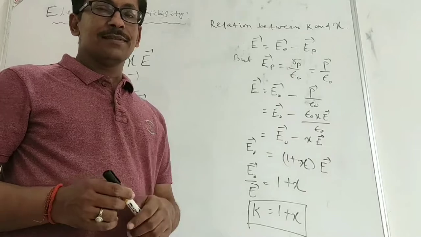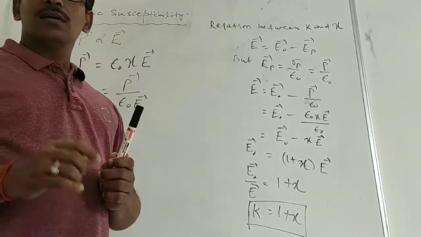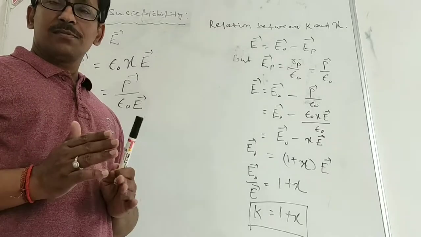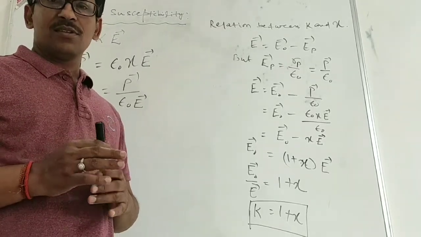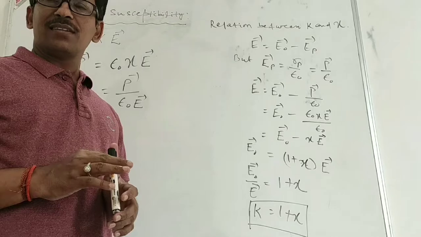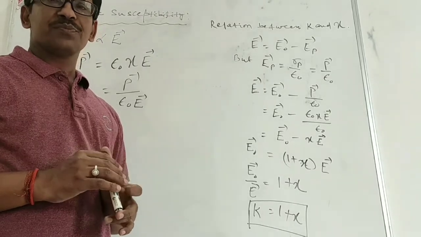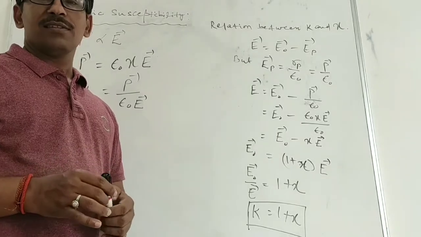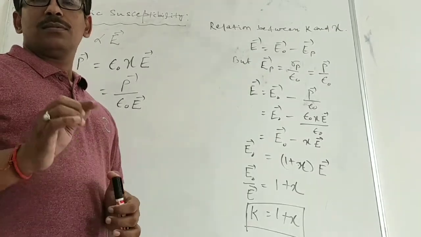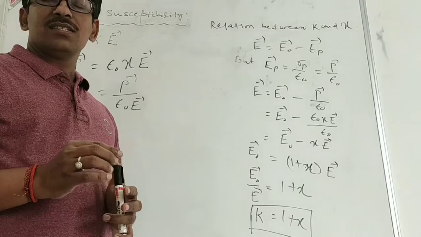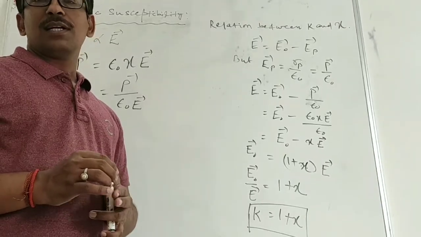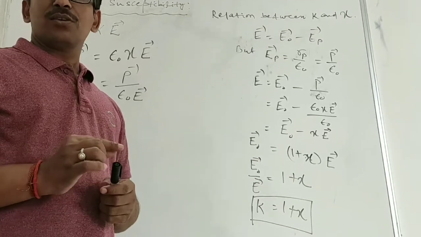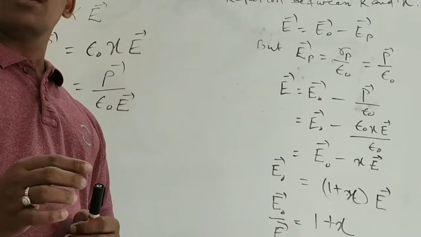That means polarization density is also equal to the charge induced per unit area. Now we have seen that when a dielectric is placed in an external electric field, it is polarized. Polarized means the dipole moment is induced. Here we have taken a simple case where the induced dipole moment is along the direction of the applied field and proportional to the electric field.